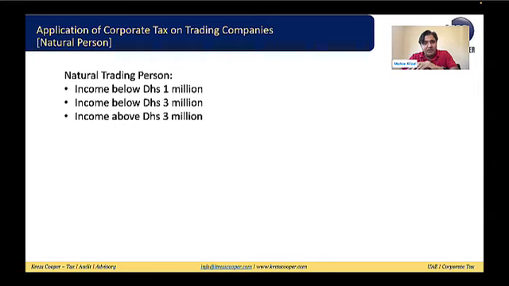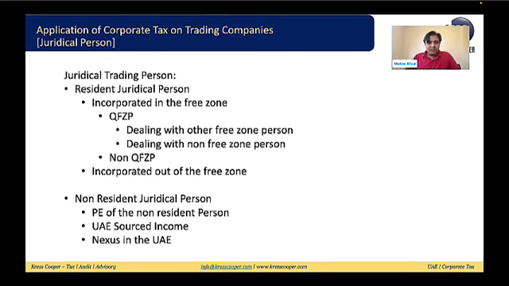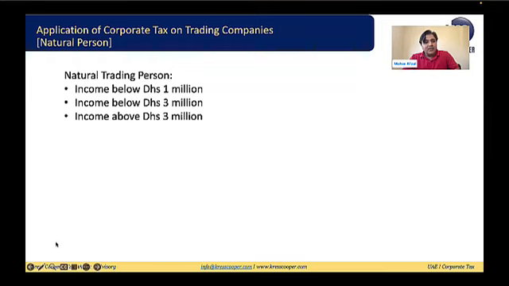So if the natural person is deriving any income other than these three incomes and the income is below 1 million dirham, then the law says these natural persons are not liable to register and their income will be considered not subject to corporate tax. They will not be liable to register, they will not be liable to pay the corporate tax, and they will be out of the scope of the UAE corporate tax law.